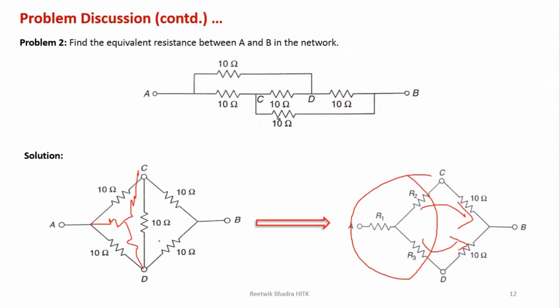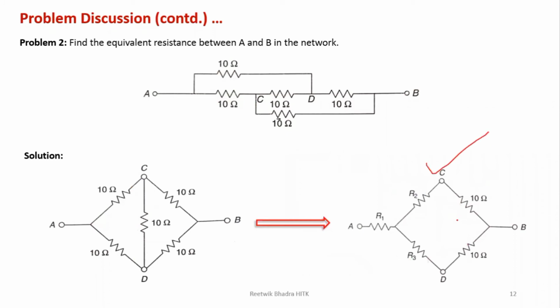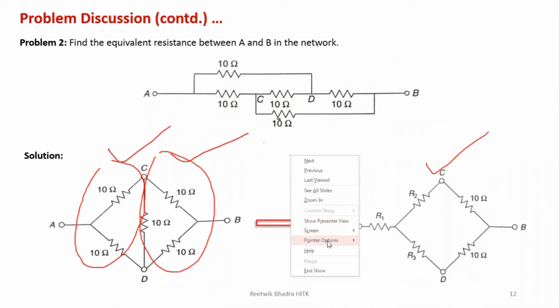If you solve only one delta over here, then you see the network looks like this. There is no delta, the second delta is removed. From here you can see this is forming a delta. This network is also forming a delta. But if you solve one delta and draw the equivalent circuit, which is this, the second delta is automatically removed. So you don't need any second delta solving. Just solve only one delta, whichever you want. If you want to solve this delta, that is up to you. If you want to solve this delta, that is up to you. You can solve either this or this.